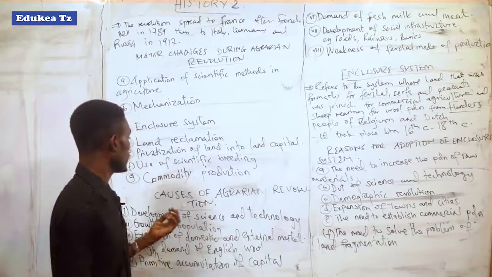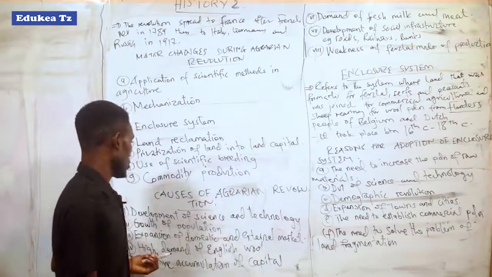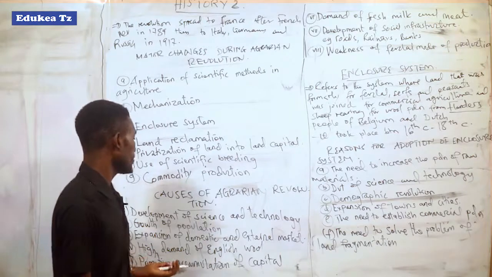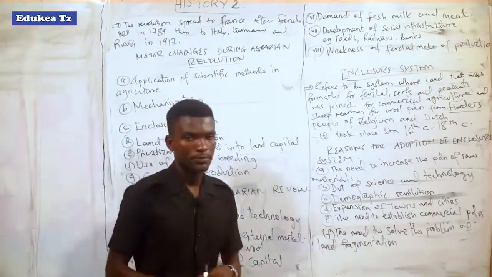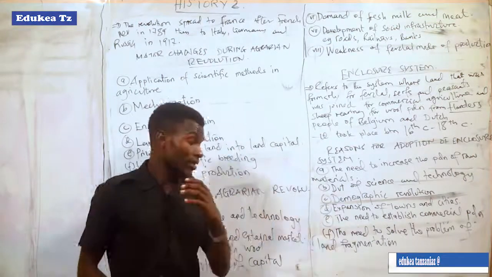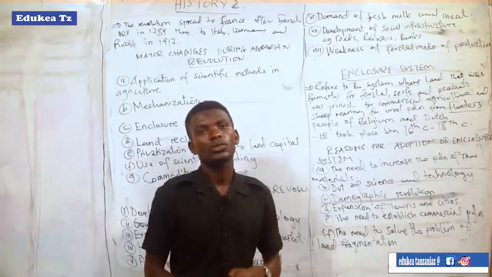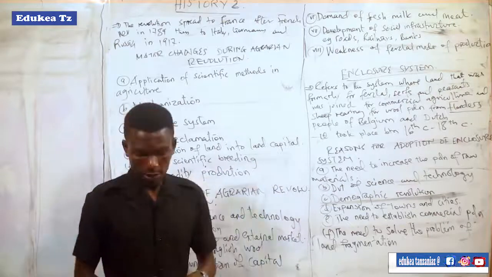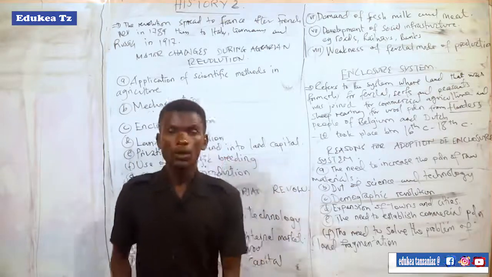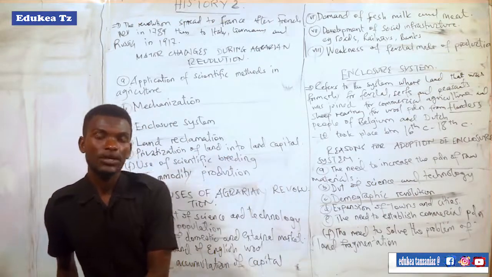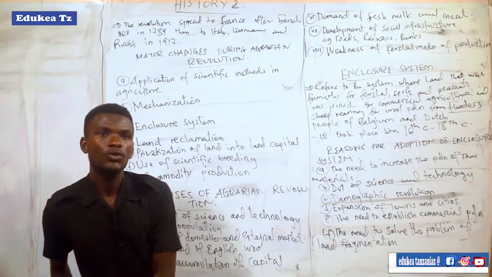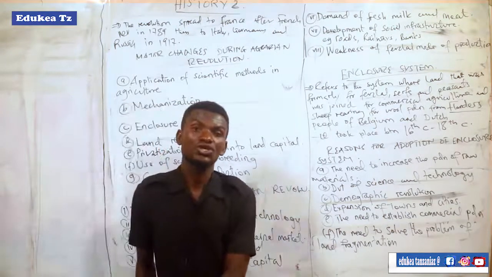Another cause of agrarian revolution was the high demand for English wool. English wool was needed in the production of thick clothes to suit the climatic conditions of that area.